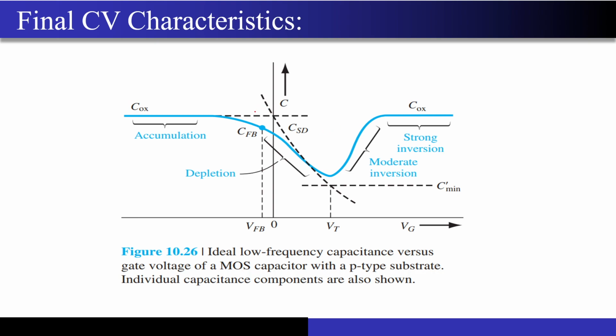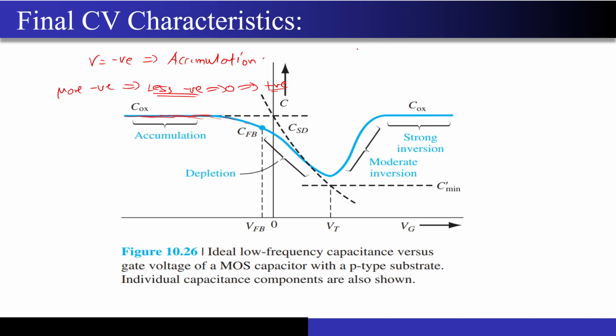And if we try to break the CV characteristics into different regions, for V equal to negative, you already know that this is the case of the accumulation region, correct? So you are getting this value of Cox. And as you move from the more negative value towards the less negative value, ultimately you will reach zero, and from there you will go on to the positive territory. So that is the shift that has been shown over here, correct?